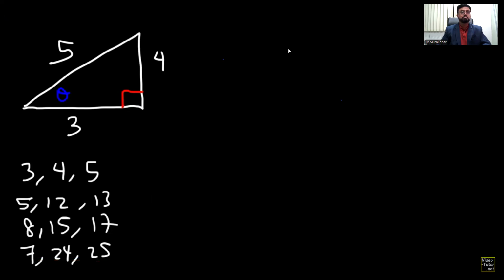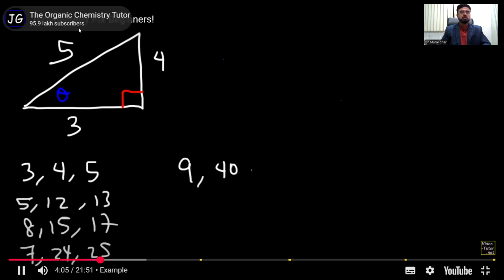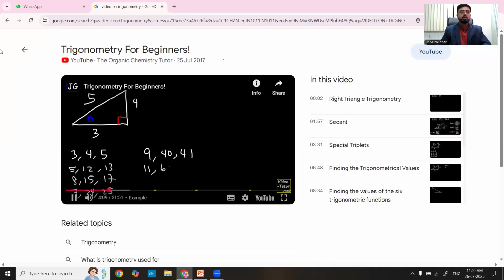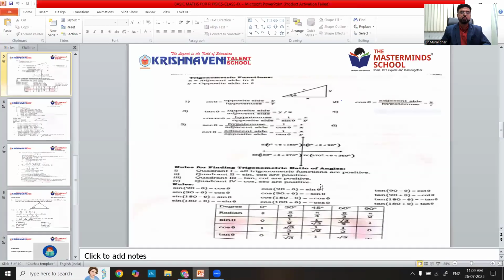Now, some other numbers that are less common, but you might see, are the 40, 41 triangle and the 11, 60, 61 triangle. This much depth is not required from a physics point of view, only in mathematics, right?